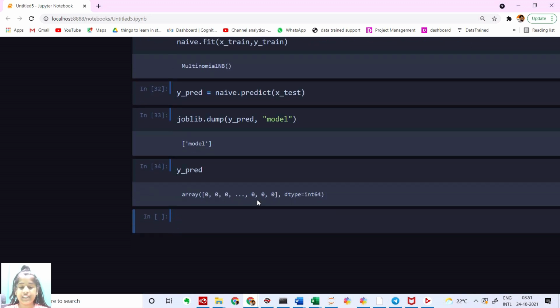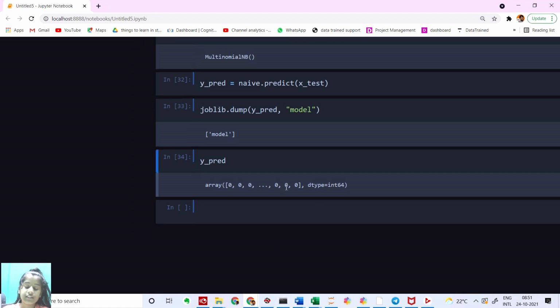Now let me show you guys the y prediction. Yeah, it's basically an array, and it's shown in zeros and ones. Zero means no, it's not malignant. One means yes, it's malignant. So yeah guys, now we know how to create a model that predicts if a comment is a malignant comment or not.